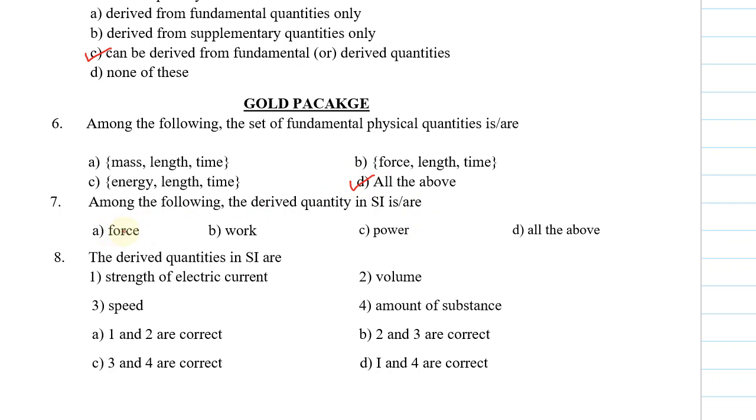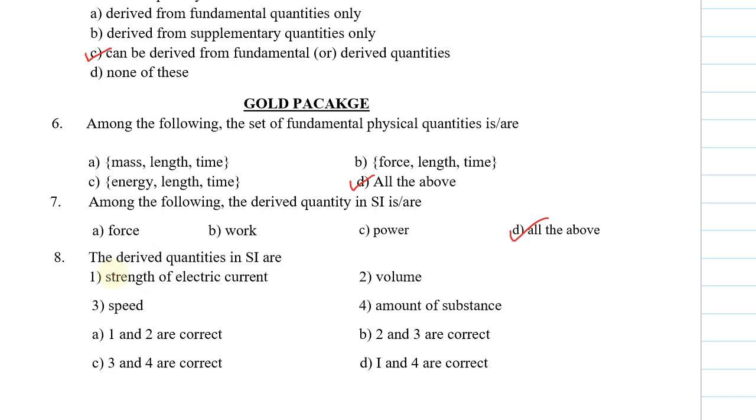So I can take it as option D. Let us see the seventh one. Among the following, the derived quantity in SI is, force is a derived quantity, work is a derived quantity, power is also a derived quantity. So option D is correct.